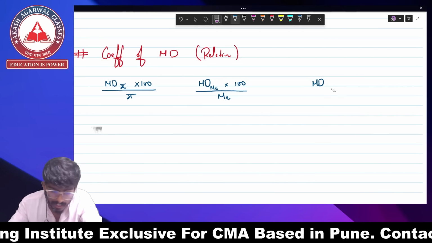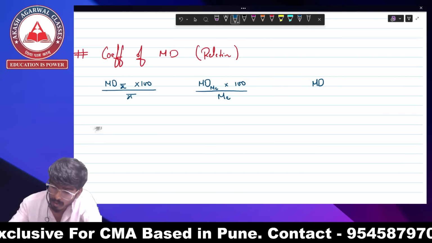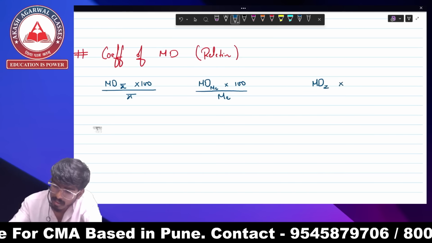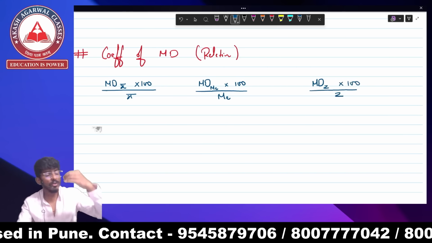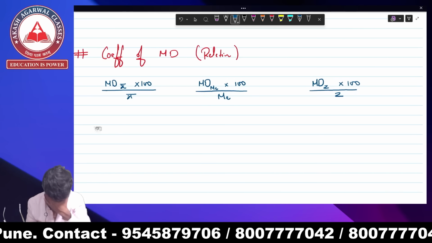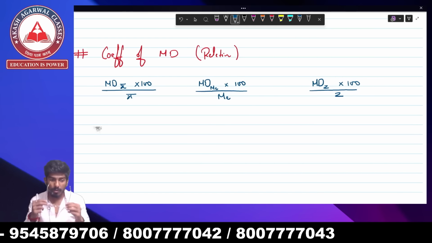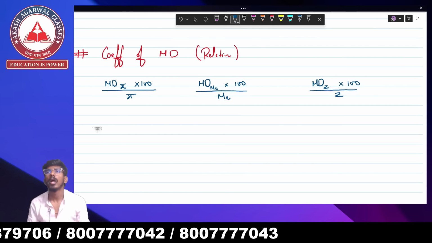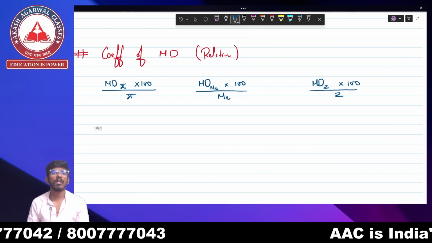So I can write mode in the base, or I can write z also, because you all know that z is nothing but mode. So mean deviation about mode into 100 upon z. So this is going to be your coefficient of mean deviation formulas. Okay. So we have seen mean deviation from mean, from median, from mode for raw data. What was the formula? Everybody say out loud with me.